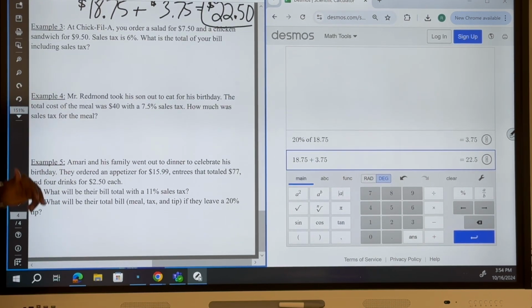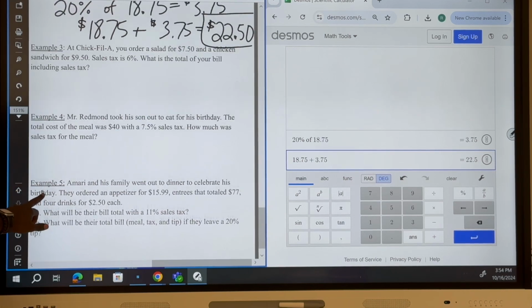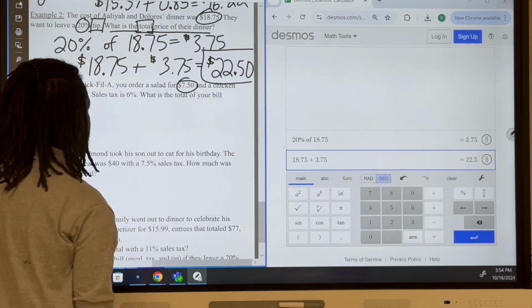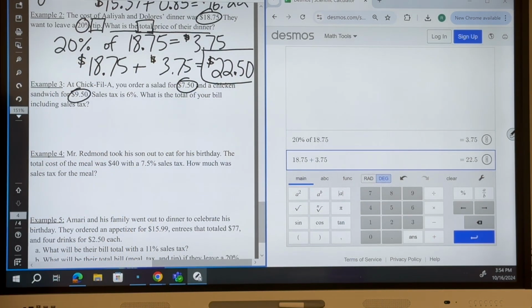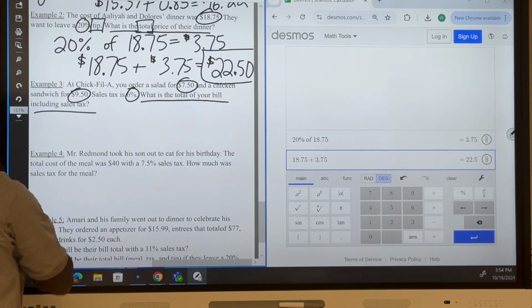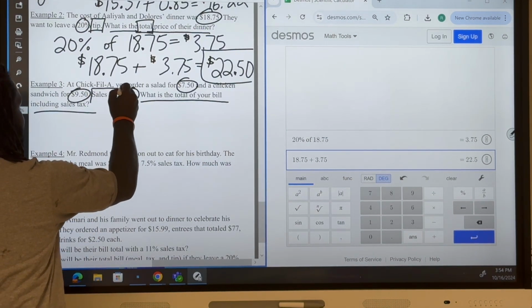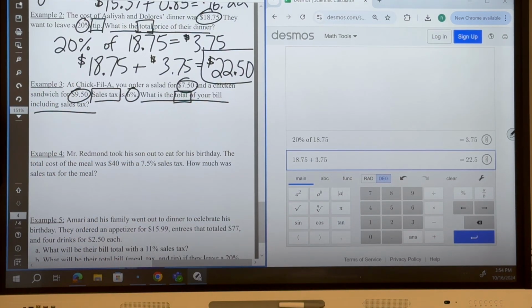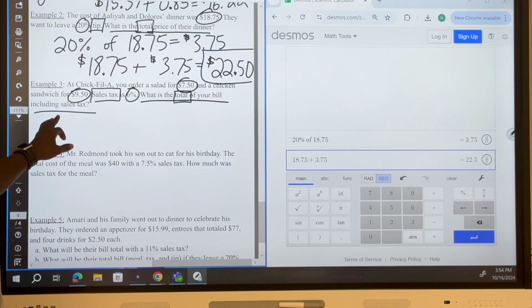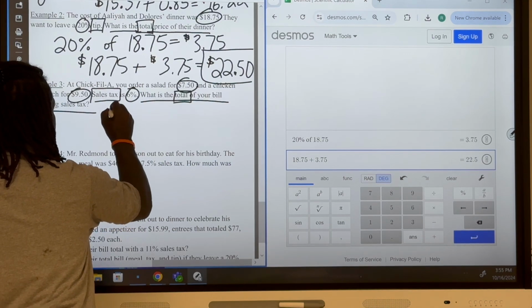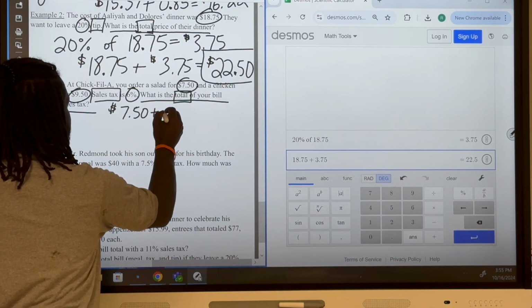All right. Now, I'm going to do one more, and then I'm going to let you do the last two on your own. So, at Chick-fil-A, you ordered a salad for $7.50 and a chicken sandwich for $9.50. The sales tax was 6%. What is the total of your bill, including the sales tax? So, again, we got 6% sales tax there. We also are looking for the total. The total is key. So, first I need to figure out how much my meal cost altogether. Well, salad was $7.50, sandwich was $9.50, so I got to add those two together. $7.50 plus the $9.50.